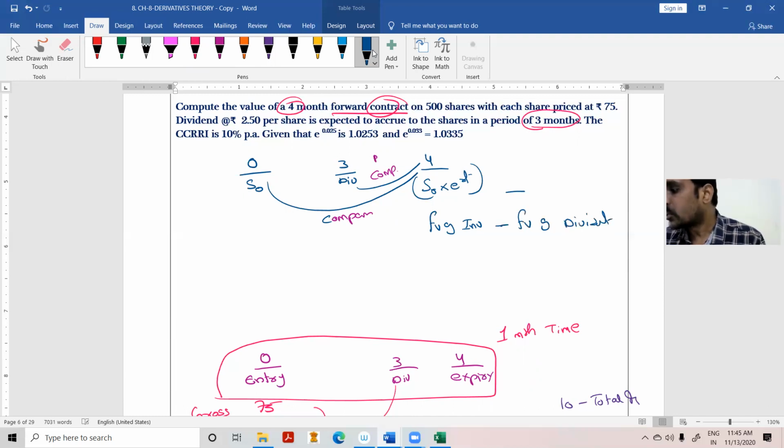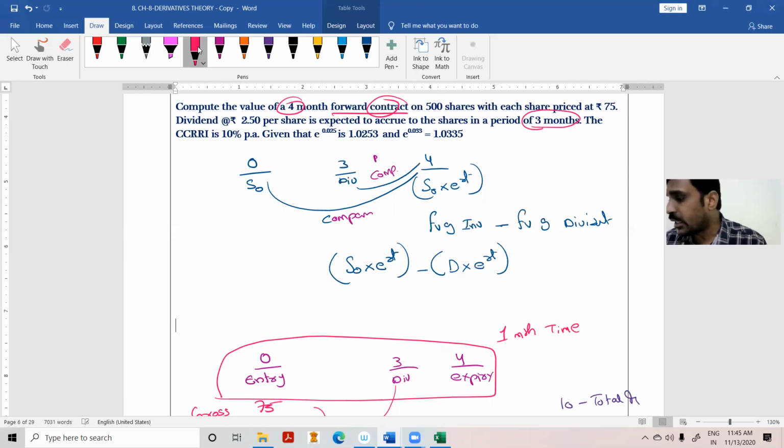So in that case, you have to do like this: S0 into e to the power of RT minus dividend into e to the power of RT. Here T stands for 4 months because I am compounding S0 for 4 months. For the dividend, T stands for only 1 month, because the dividend is received at the end of the third month. Therefore, I am compounding only for 1 month. That means e to the power of the rate of interest 0.1 into 1 month.